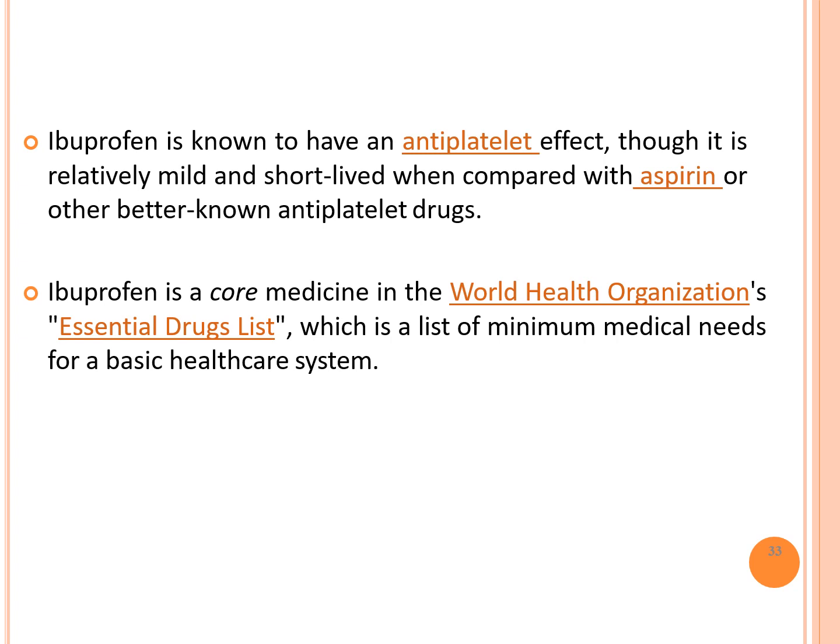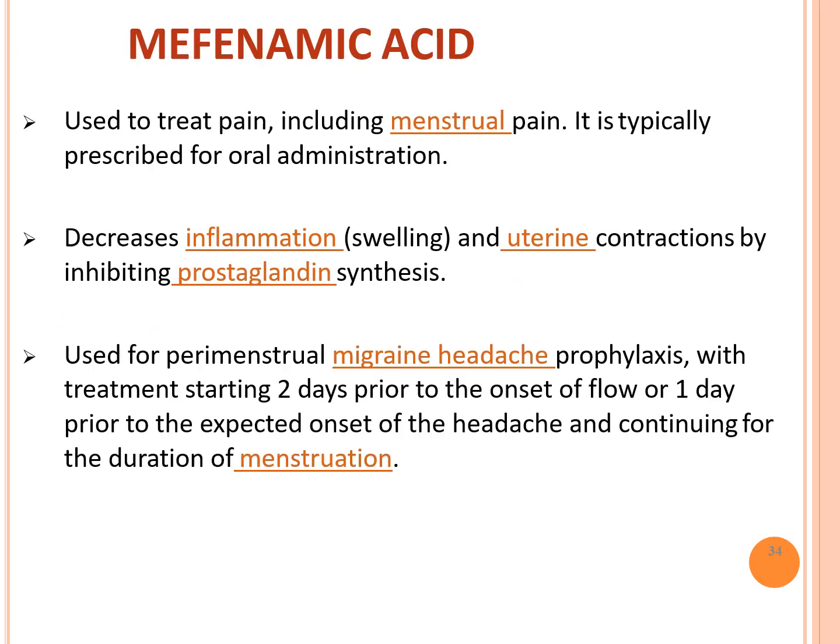So ibuprofen is a core medicine in the World Health Organization's essential drug list, which is a list of minimum medical needs for a basic healthcare system. Okay, this is about ibuprofen. Now coming to mefenamic acid, very important. This is a drug of choice for your dysmenorrhea.